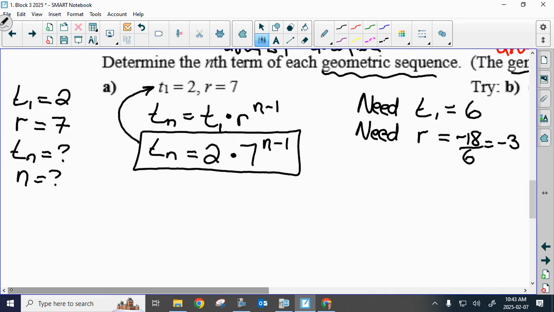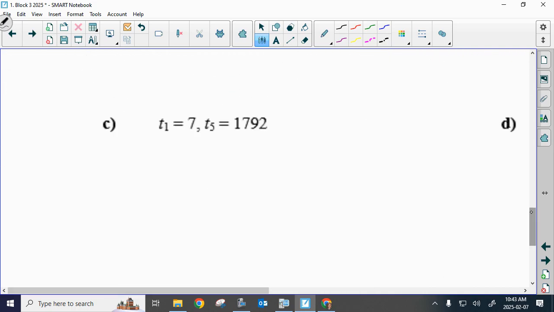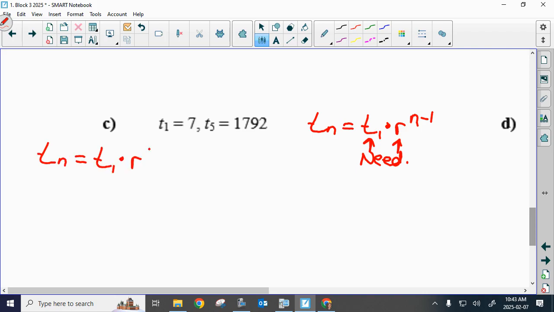So let's see if we can handle this one down here. If we're going to find the general term, we need this and we need this. Do we have them both? Could we determine the R value? Could we use the information given to determine the R value? Because that's what we need. We need the R. Can we use this formula to algebraically determine the common ratio?